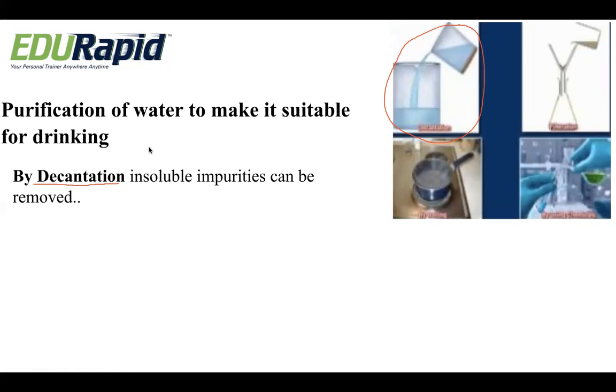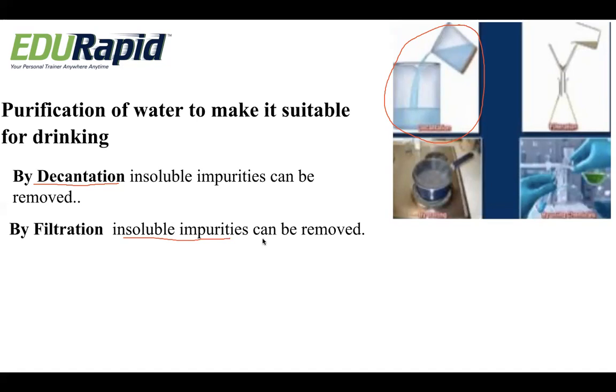Secondly, we have filtration. By filtration also, insoluble impurities can be removed. It is a very accurate technique to remove impurities. In the next diagram, you can see a funnel, and the funnel consists of a filter paper over which we pour the impure water.